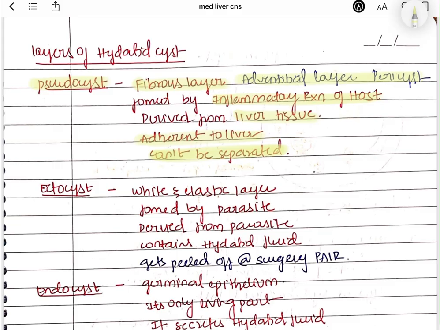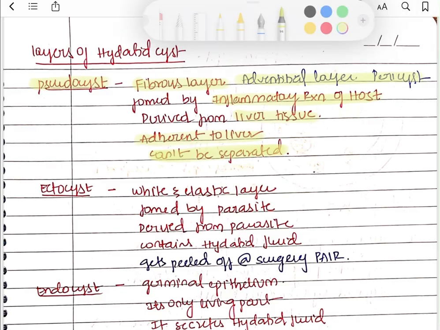So what do we know about the pseudocyst? It is a fibrous layer. It is formed because of our immune reaction, because of the inflammatory reaction of the host. It is formed from the liver tissue, so it will be adherent to the liver tissue and cannot be separated. That is about the pseudocyst, which is formed from the man, right?